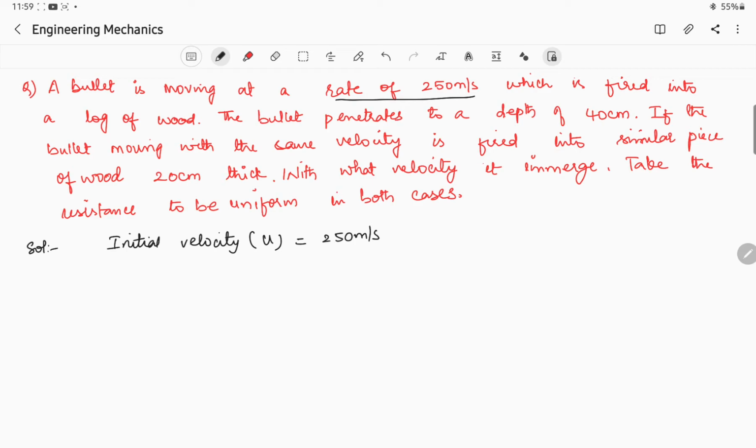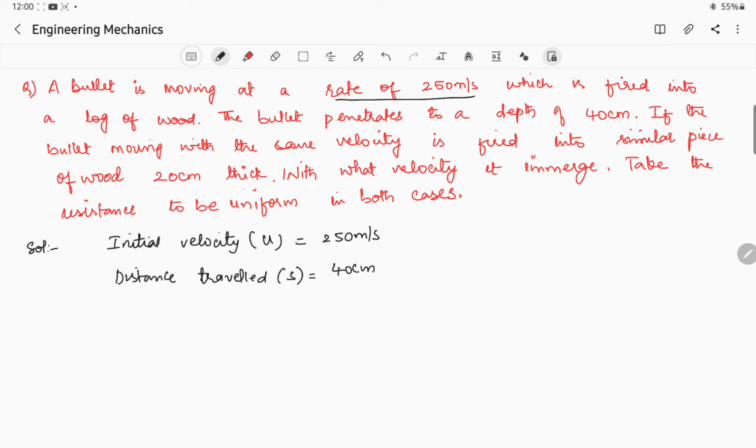The bullet penetrates to a depth of 40 centimeters. So the distance traveled, that is S, is equal to how much?